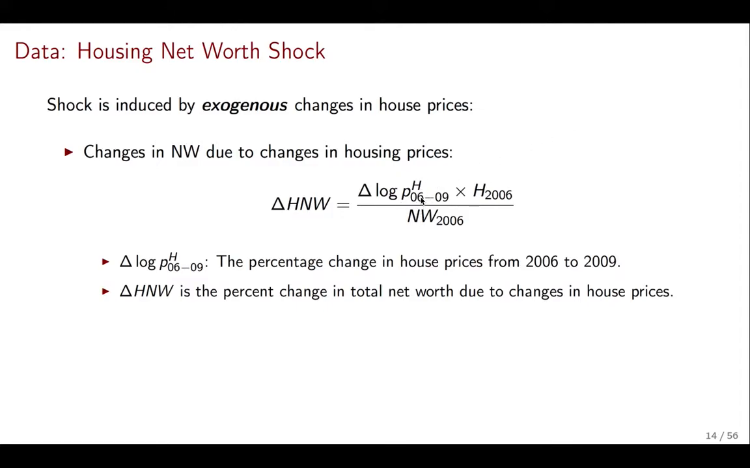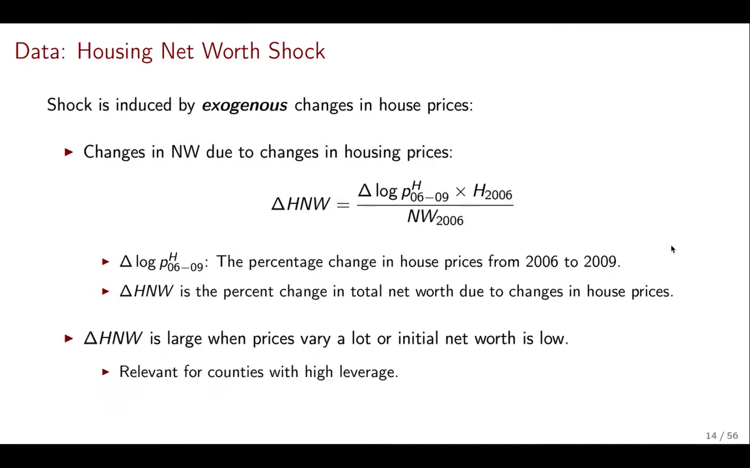Now, what we're going to do here is hold fixed the level of housing at the 2006 level, and we're going to focus on what would have been the change in net worth due to only changes in the price. We're going to discuss later how we can exploit variation across different counties to get at an exogenous relationship between the exogenous component of the changes in prices and the change in employment. Now, it is also important to know that this change in housing net worth is not only large when prices vary a lot, but also if initial net worth is very low.